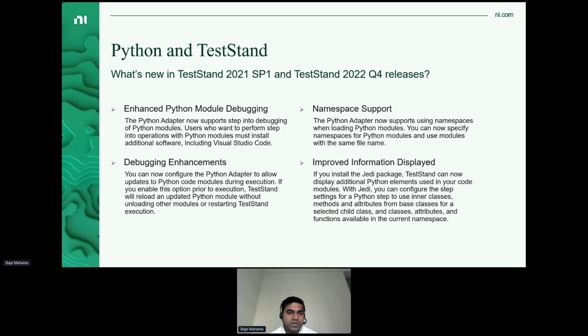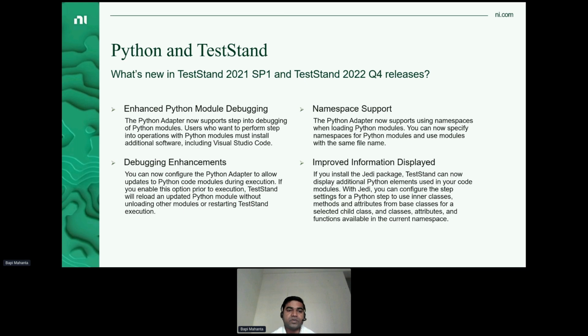The next enhancement is not just stepping into the code. We have added a capability so that if a user modifies the Python code in between execution, the user need not stop the execution from TestStand, make changes to the file, save it, and then run the TestStand execution again.